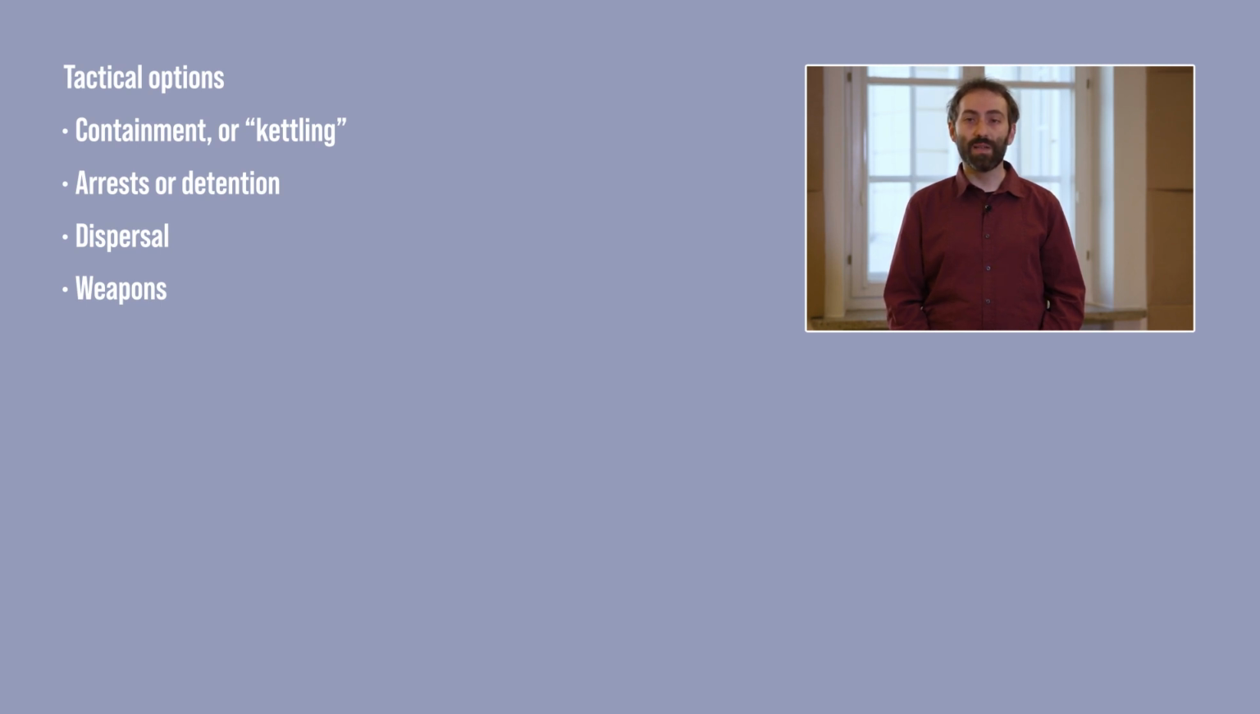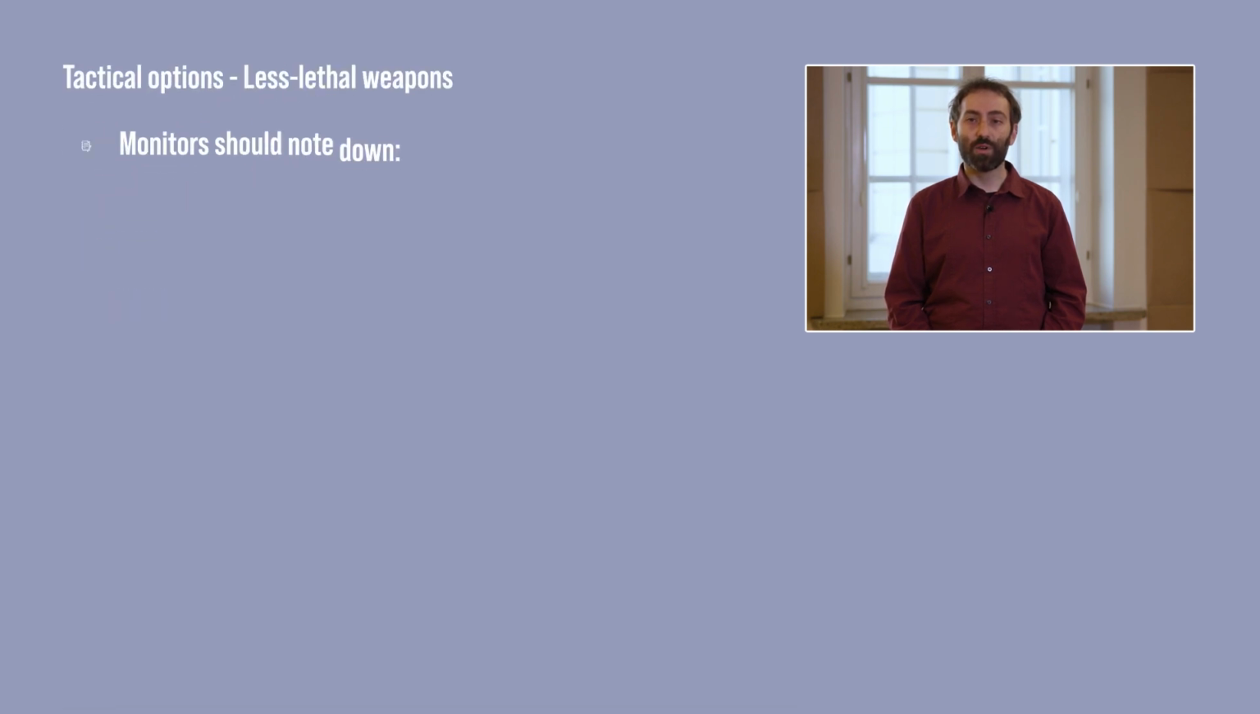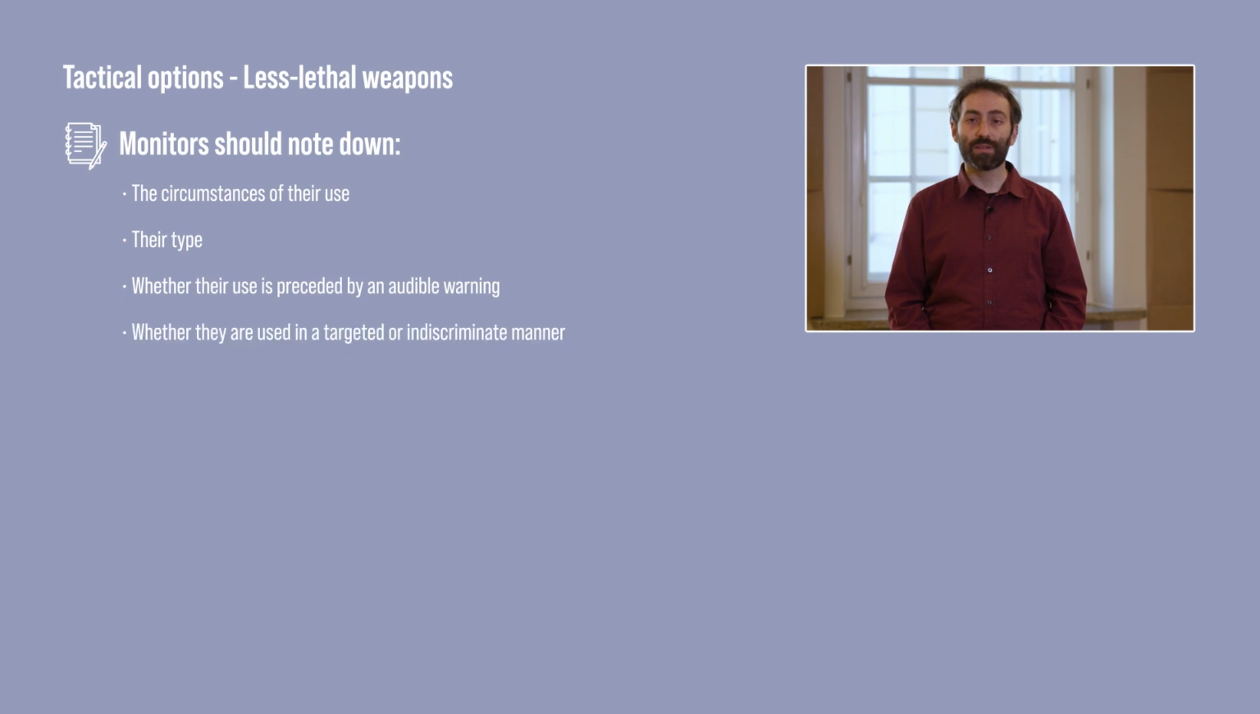However, the use and misuse of less lethal devices can have a particularly severe impact on certain vulnerable groups of individuals, such as children, pregnant women, persons with pre-existing medical conditions, and the elderly. For this purpose, we should always note down the circumstances of their use, their type, whether their use is preceded by an audible warning, if they are used on an individual target or indiscriminately, and whether vulnerable categories of individuals are affected.